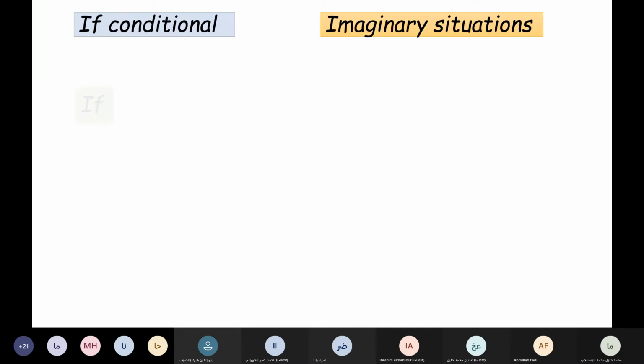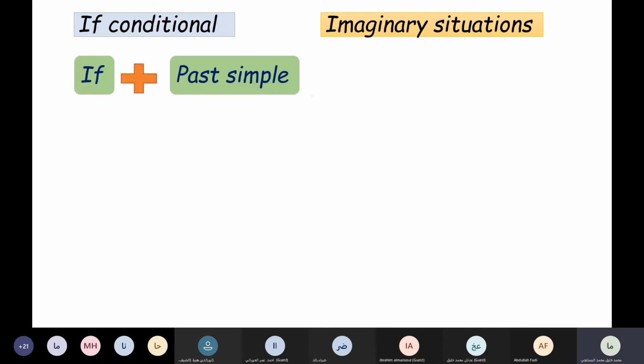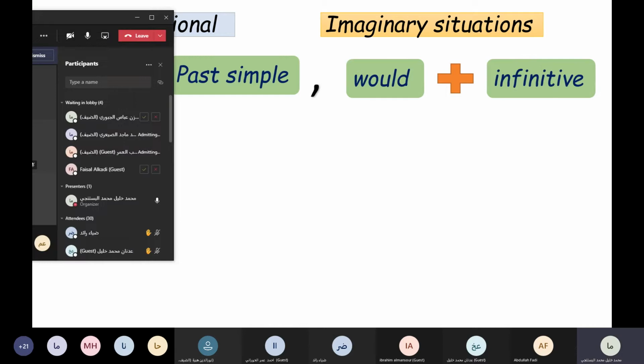Look, if plus past simple, here we have a comma, the main clause would plus what? Infinitive.